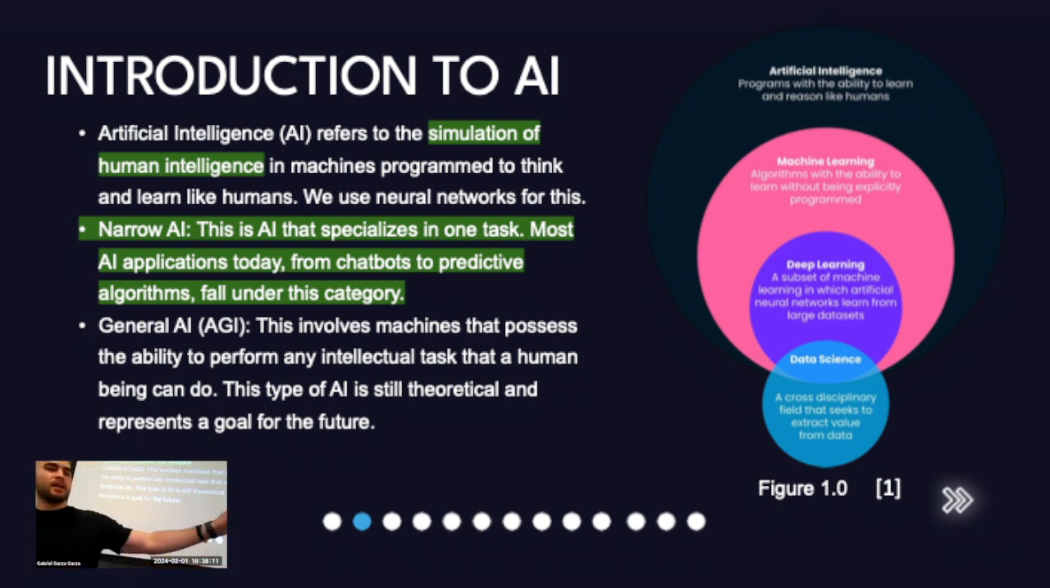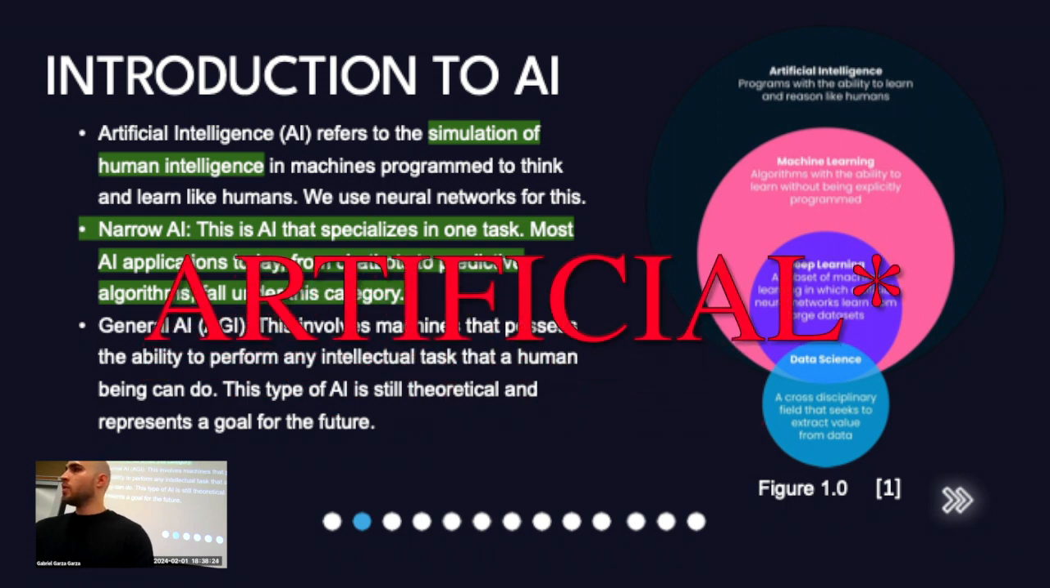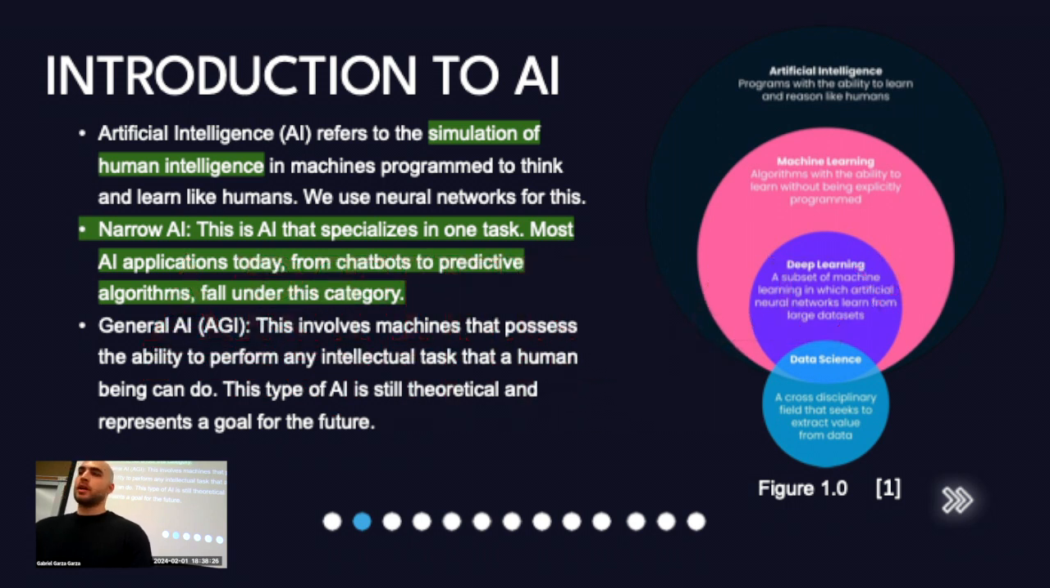And then we have, this is a theoretical thing where you have general AI, which is also called average general intelligence, which basically can do anything a human being can, just better. But we're not there yet.